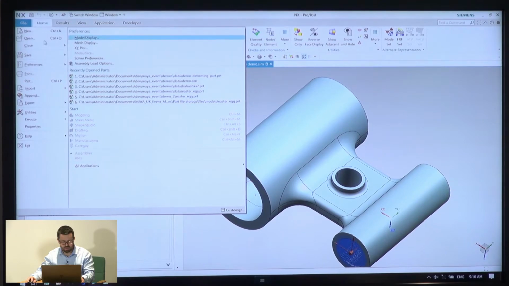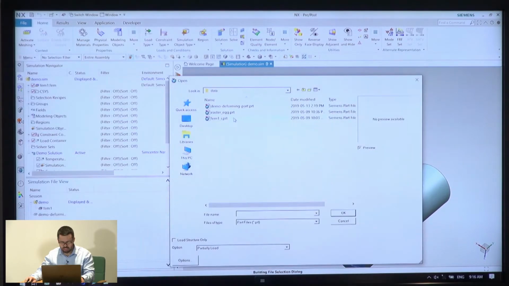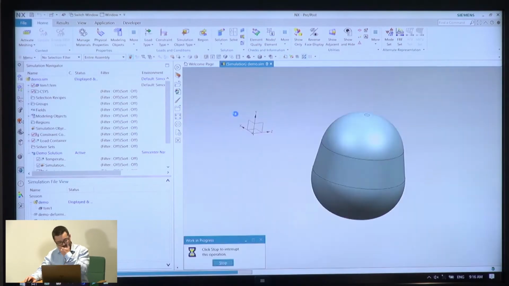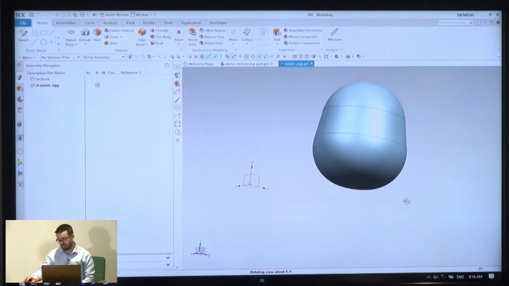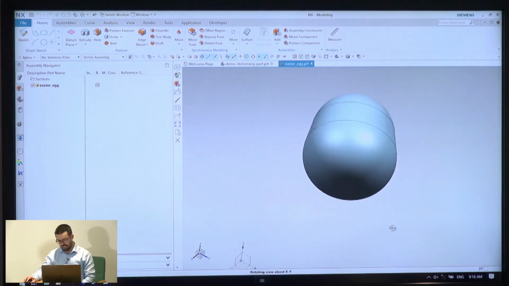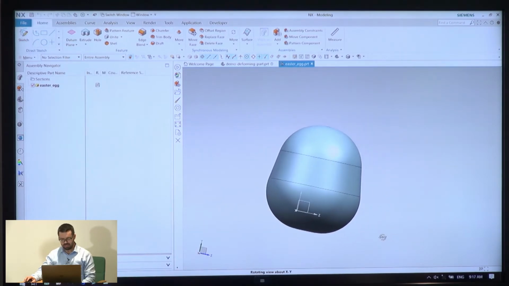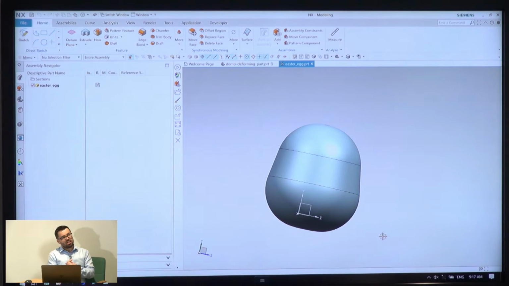And what am I trying to do here? Okay, I'm going to open this part here. It's a special part. This is supposed to be an egg. Etienne is a very good developer, not much of a modeler. But anyway, this is what it is.